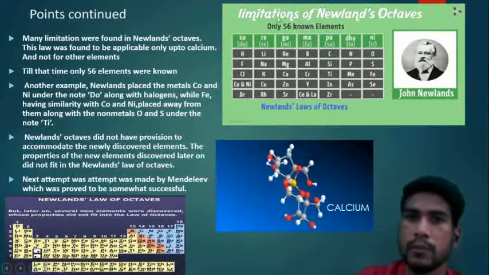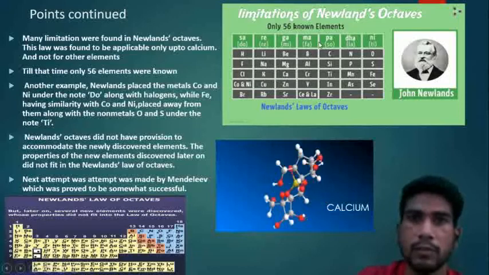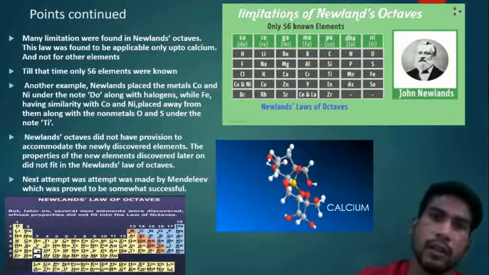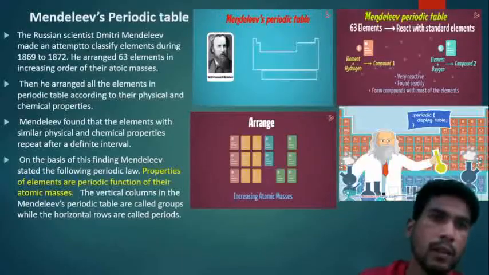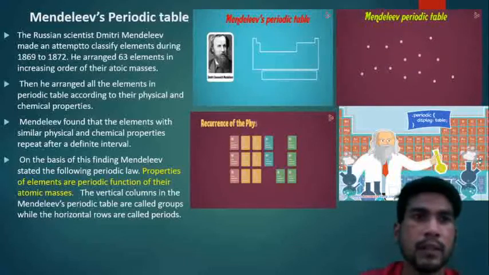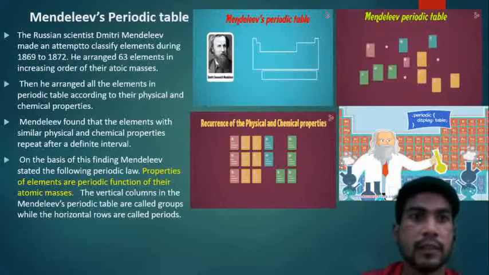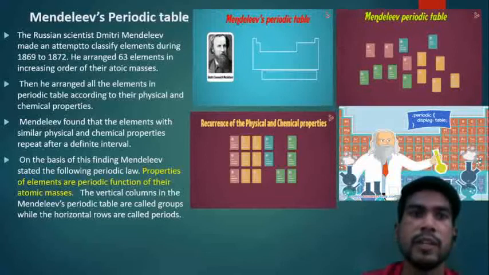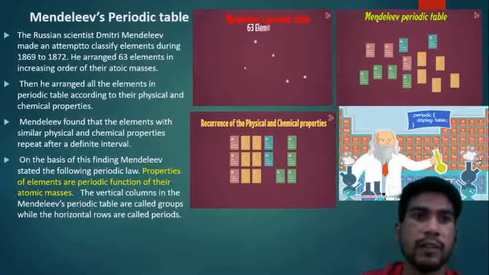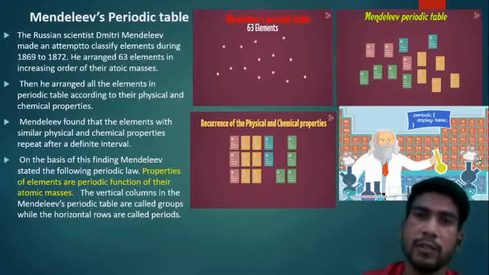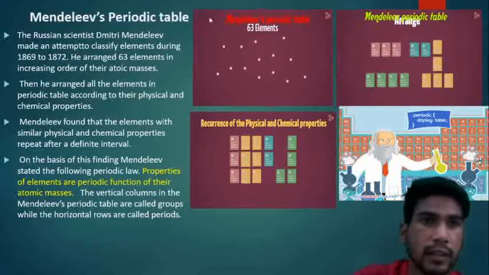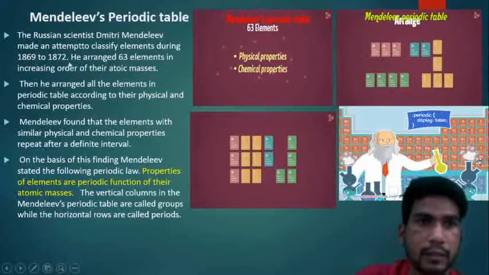The next attempt to classify the elements was made by Mendeleev. It proved somewhat successful. Let's see Mendeleev's periodic table. He was a Russian scientist, Dmitri Mendeleev. He made an attempt to classify the elements during 1869 to 1872. Remember this date, always keep in mind, from 1869 to 1872.